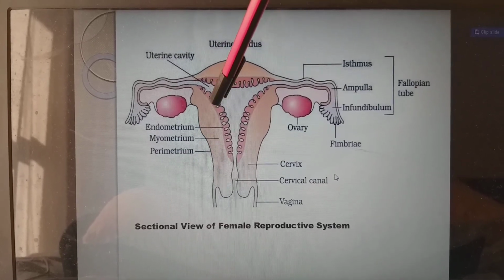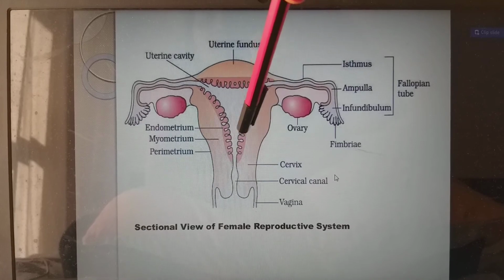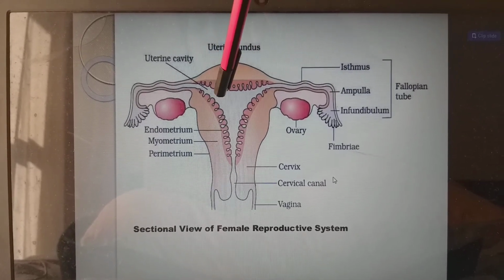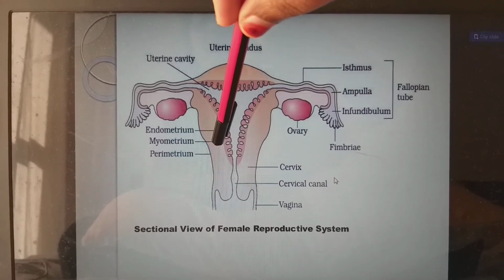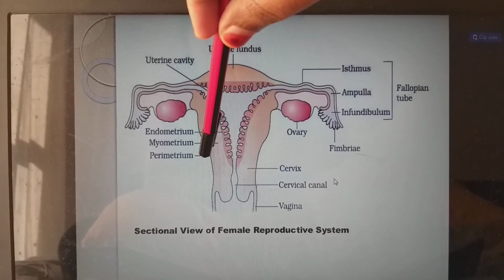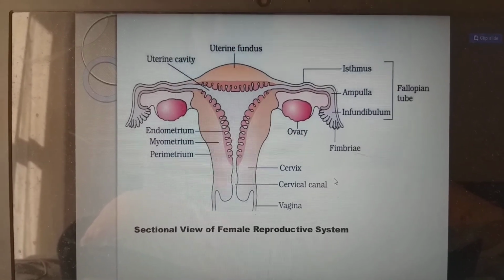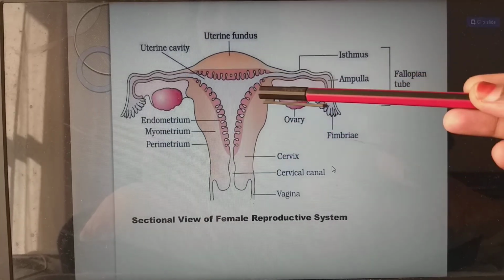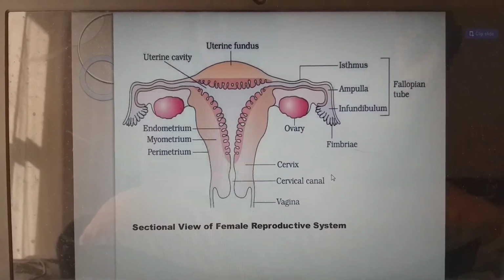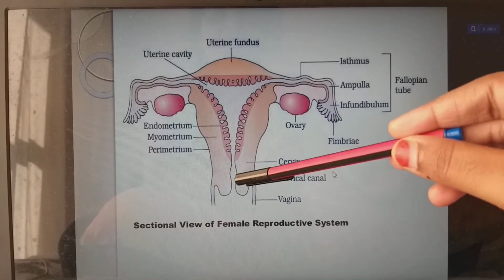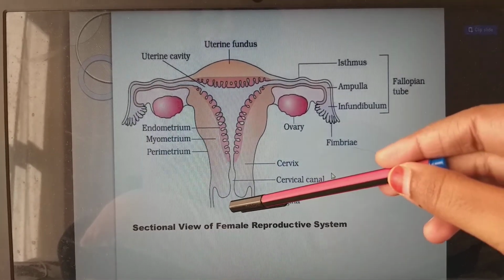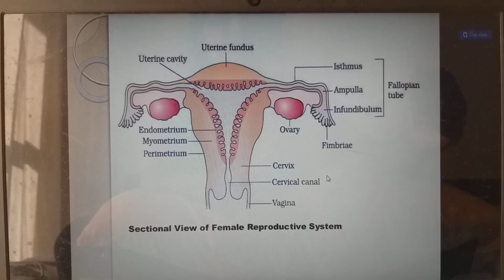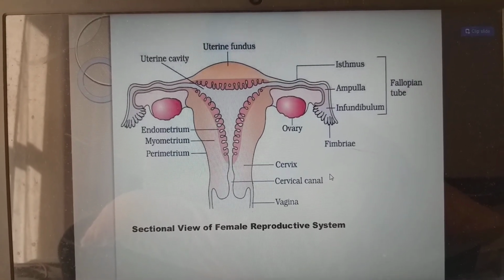So based on this we have the layers of the uterus also. The very inside layer we call the endometrium. This endometrium layer is what gets prepared for pregnancy, and the middle muscular layer we call the myometrium, and the very outer layer we call the perimetrium. Lower to the uterus we have the cervix. This is the neck part. Cervical cancer is not of the neck; it is the neck of the uterus. Next, this is the cervical canal, and we have the vagina, and below that the vaginal orifice, meaning the vaginal opening. This is the front view of the female reproductive system.